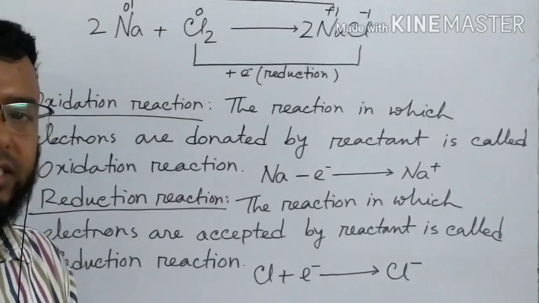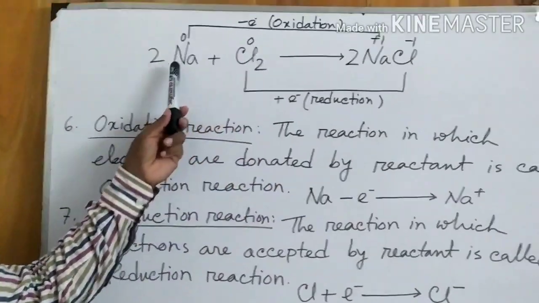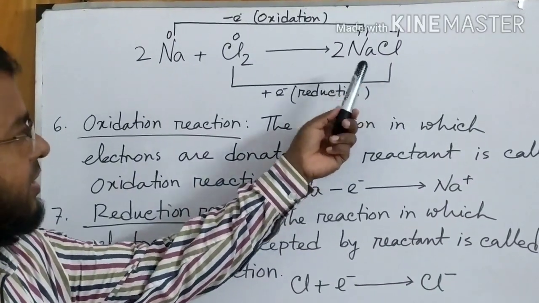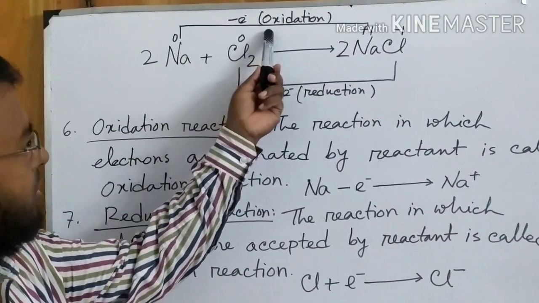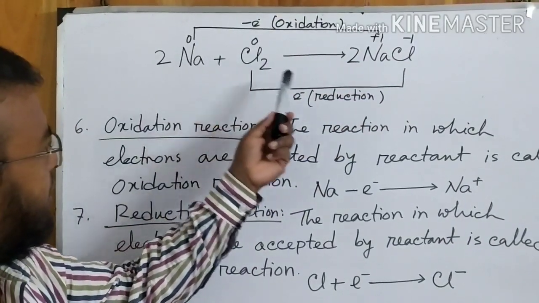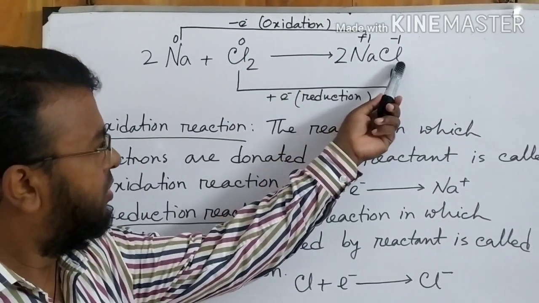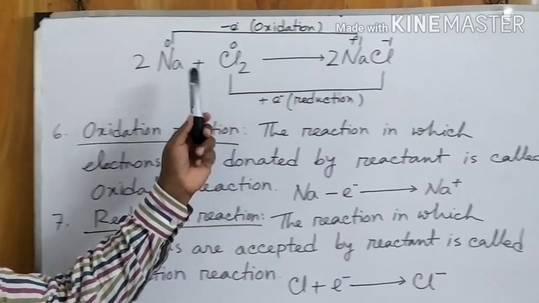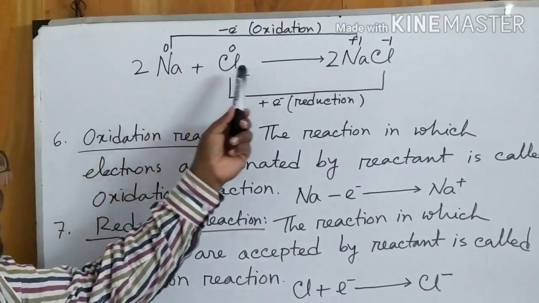Okay, my dear students, again see the board. Sodium and chlorine react together to produce sodium chloride. In this reaction, sodium donates one electron and becomes sodium plus, and chlorine receives one electron and becomes chloride ion. So here oxidation and reduction occur together. So this is a redox reaction.